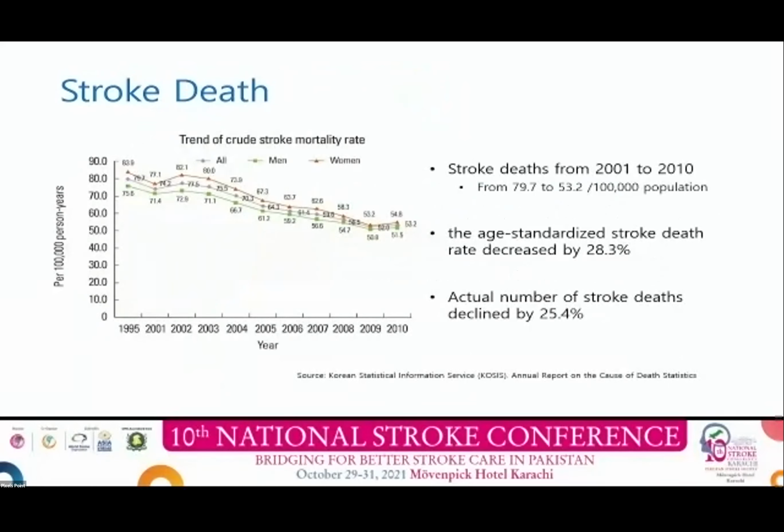This is a graph showing the trend of stroke mortality. The death rates were 79.7 in 2001 and 53.2 per 100,000 in 2010. Age standardized stroke death rate has dropped by 28%.